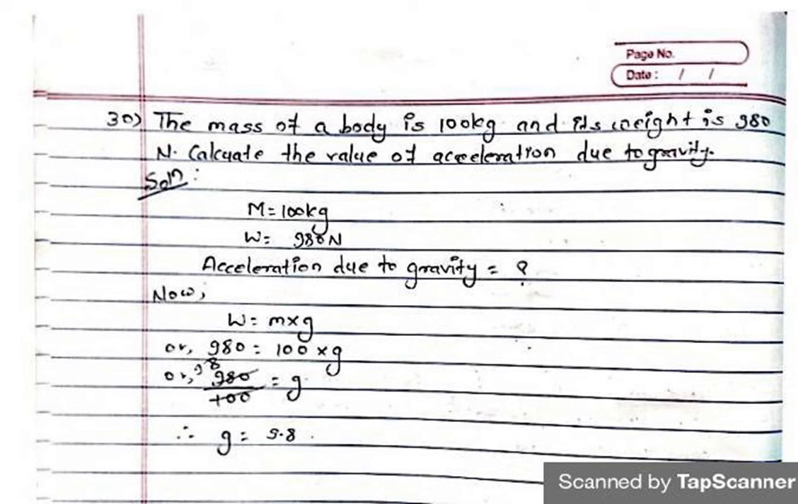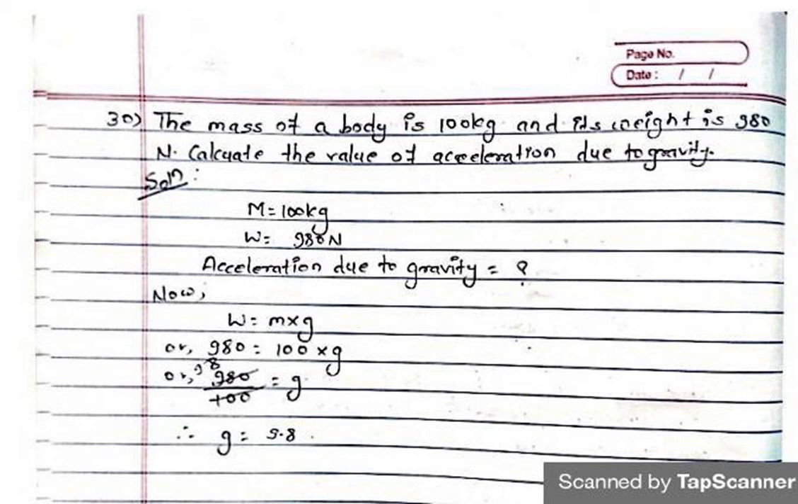Another question is, the mass of a body is 100 kg and its weight is 980 Newton. Calculate the value of acceleration due to gravity. Mass is 100 kg, weight is 980 Newton. Acceleration due to gravity, a small g. So we have weight W is equal to mass into gravity. So W by m we take, we will get gravity. W by m is equal to gravity. When you solve this question, you will get g is equal to 9.8 meter per second square.